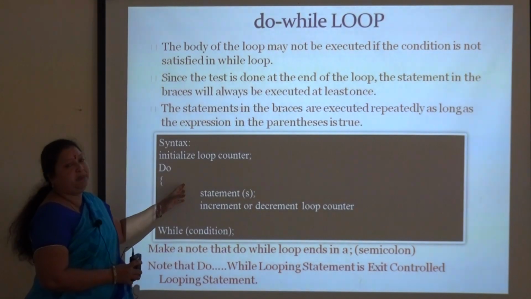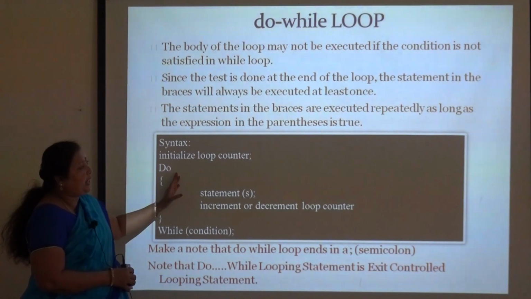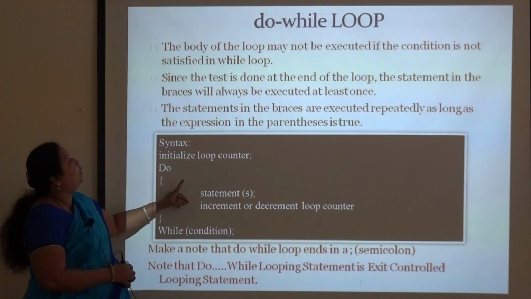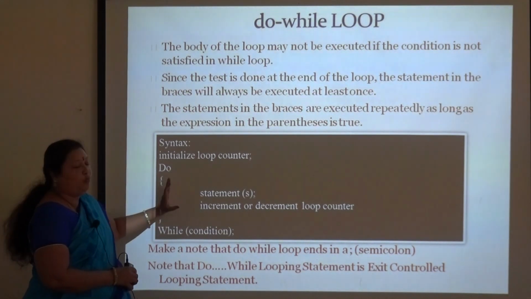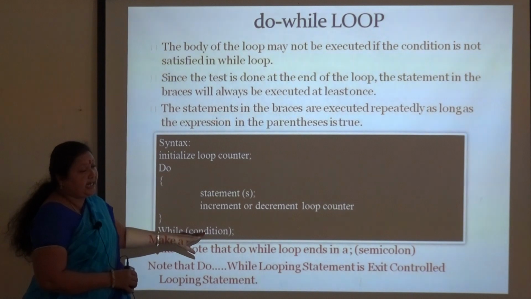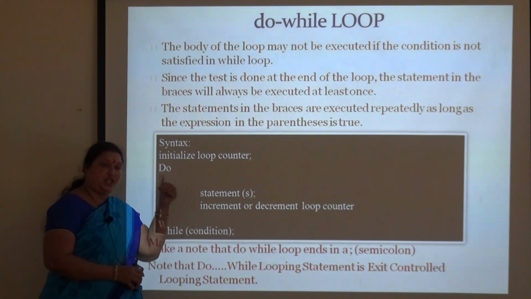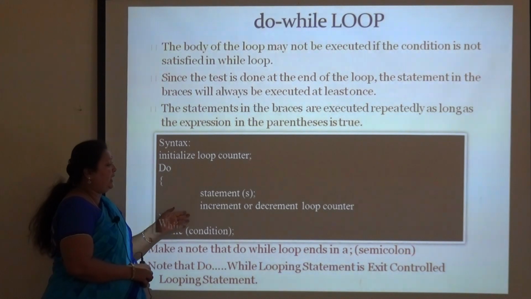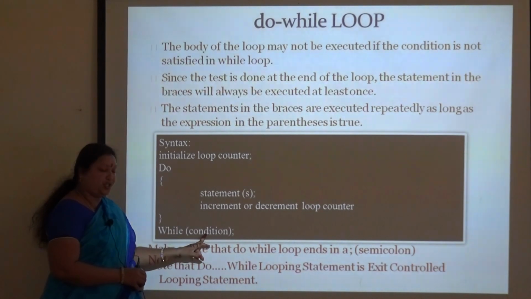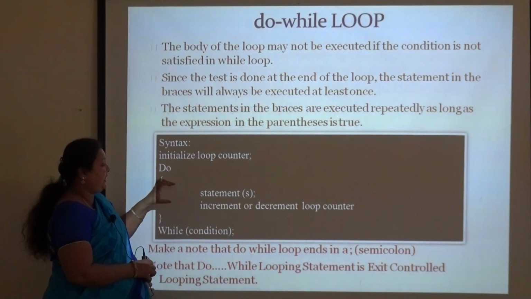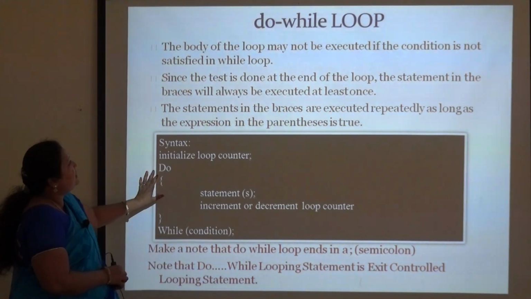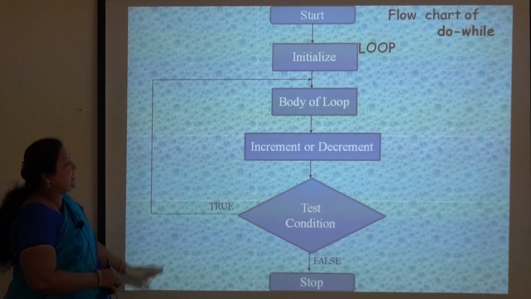The next statement is the do while loop. While is an entry controlled loop, but do while is an exit controlled loop. First it will execute the statement, then it will check the condition. In a while loop, only if the condition is true will it allow entry, but here the do while executes at least once, and after that it checks the condition. If the condition is true, it goes back to the do and executes the statement again. If the condition is false, it comes out of the loop. So this is the do while loop, an exit controlled loop.